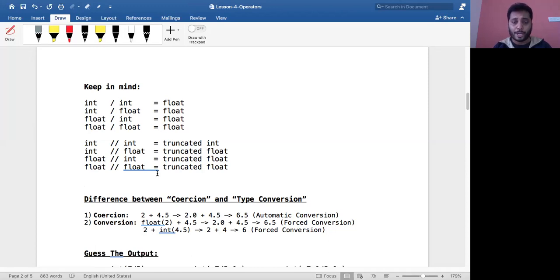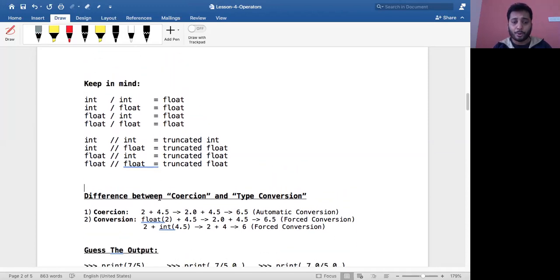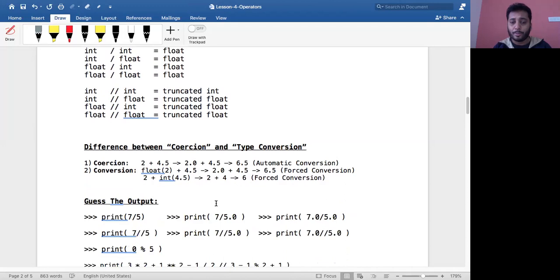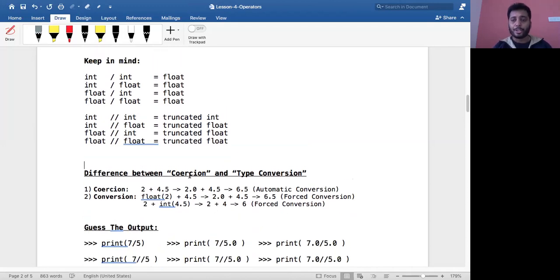Before starting out with some guess-the-output problems, I want you to know the difference between coercion and type conversion. Then it will be easy to solve these problems. So what do you mean by coercion? Coercion is nothing but implicitly converting the type of a particular element. When you say implicitly converting, it means implicitly and safely converting.